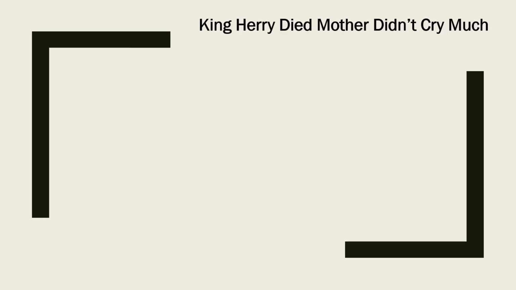How can we learn these multiples and submultiples of units? We can learn it by a very easy method. You need to learn this sentence only. King Harry died, mother didn't cry much. It is very simple. King, just remember king and it starts from K. So there is a K which represents kilometer. Harry, the H represents hectometer. D represents decameter. Mother, M represents the basic unit which is meter.